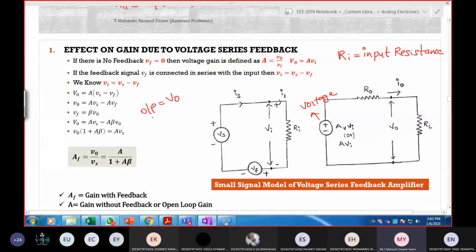Output I'm getting as voltage. What about input? Input is also voltage. So what is the voltage gain that I'll get? Vo by Vi, which is nothing but Av. So here Av is nothing but the gain, which is multiplied with Vi.